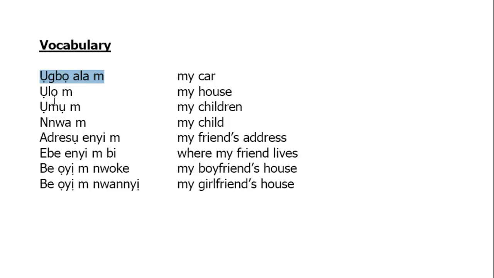Ụgbọala m, my car. Ụlọ m. Ụmụ m. Nwa m. Adreesị enyi m. Ebe enyi m bi. Be oyi m nwoke. Be oyi m nwanyị.